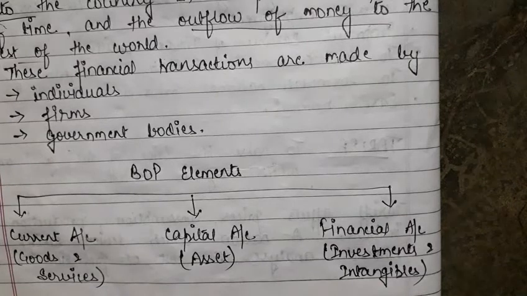Current account is mainly related to goods and services. It means whatever imports and exports of goods and services we are doing, that we have to write in the current account. In the capital account, we have to write about the assets. If you are purchasing any asset or selling any asset, you have to write it here. If you are investing any capital or diminishing your capital for some reason, all things related to the capital of the country will come in the capital account. Now the financial account is for investment and for intangibles.